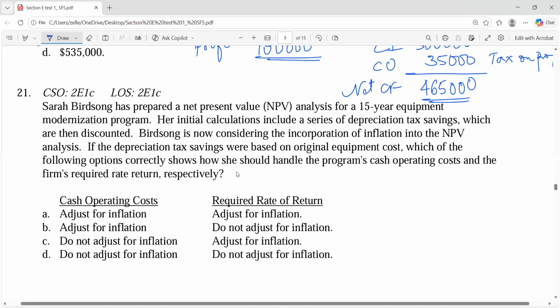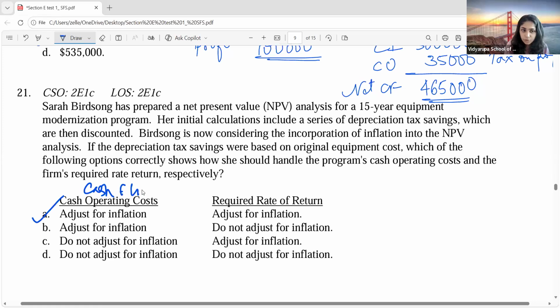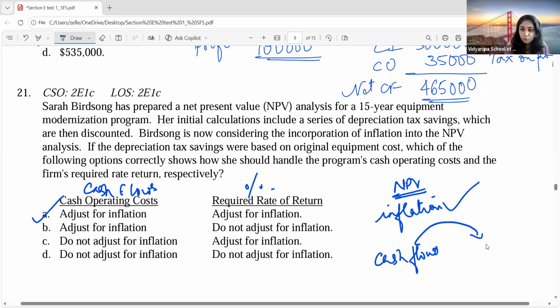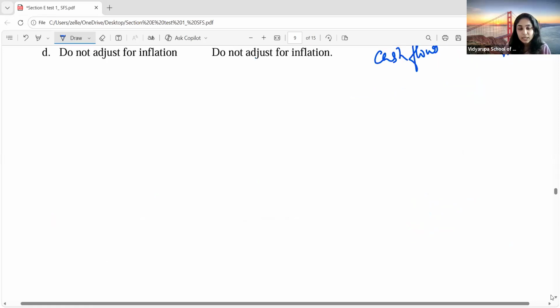Yes, ma'am. We have to adjust both, right? We have to adjust the cash flows, and we have to adjust the percentage also. That is the nominal rate of return. When we take inflation into consideration, we call it the nominal rate of return. So that is why A is the right answer. Whenever we are doing an NPV problem, we have to take inflation into consideration, right? That means the cash flows have to be converted to nominal cash flows. And how can you convert cash flows to nominal cash flows? By using a nominal rate of interest. What is nominal rate of interest? It is a rate of interest where inflation is taken into consideration.